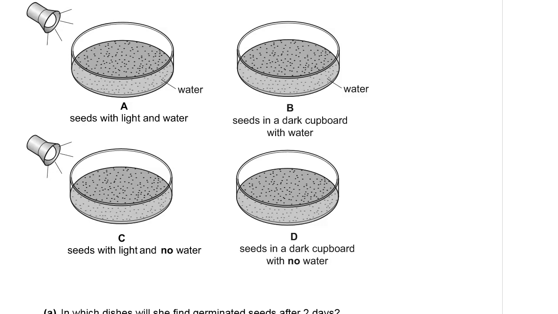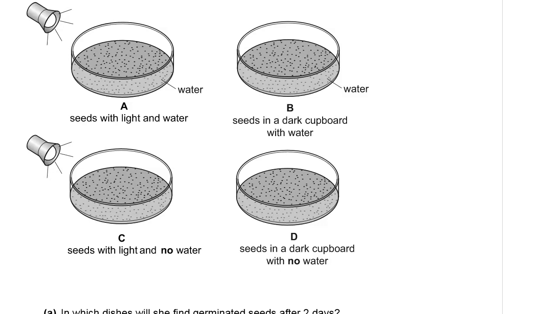In dish A, there's water and light. In dish B, there is water, but it is in the dark cupboard, so there is no light. C has got light, has no water, and D is in the cupboard, so no light and no water.